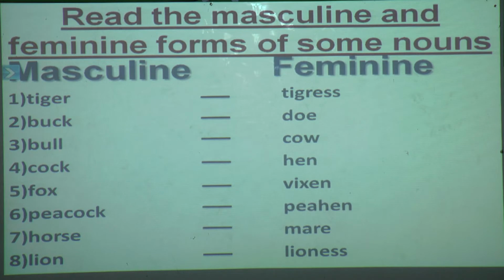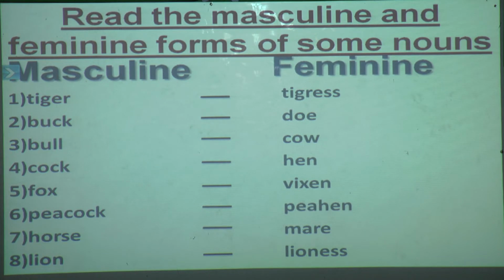So you have to first learn these genders. Again I will repeat, buck, doe. Third, bull, cow. Again, bull, cow. Fourth, cock, hen. Cock, hen.